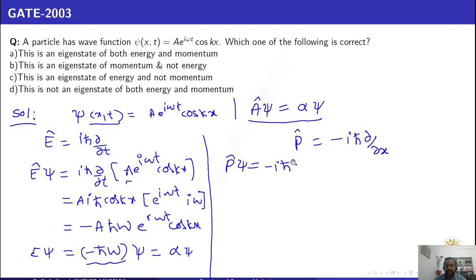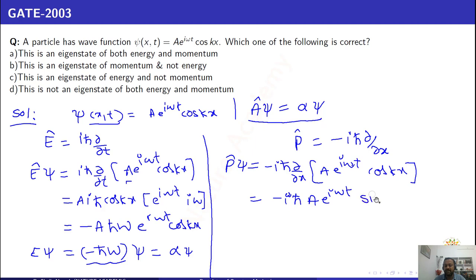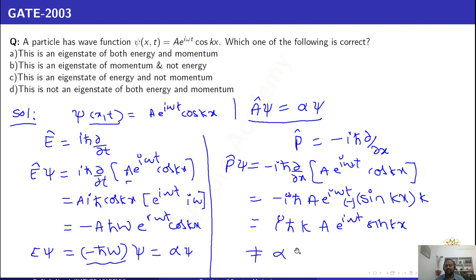So minus iħ ∂/∂x of psi. Here the differentiation is with respect to x, so take the time dependent terms outside. This is minus iħ. A is a constant and e^(iωt) is also constant here. The derivative of cos kx is minus sin kx, and there is a k term also. So now there is a minus into minus, plus. iħk A e^(iωt) sin kx, and this is not equal to alpha psi.